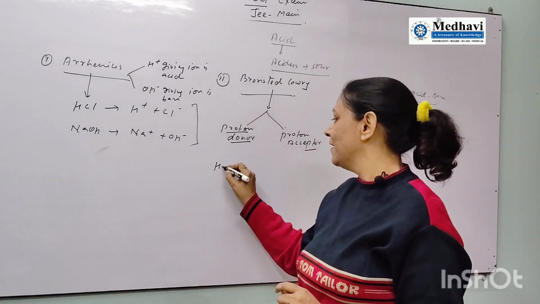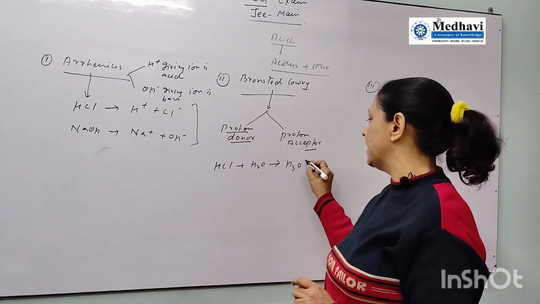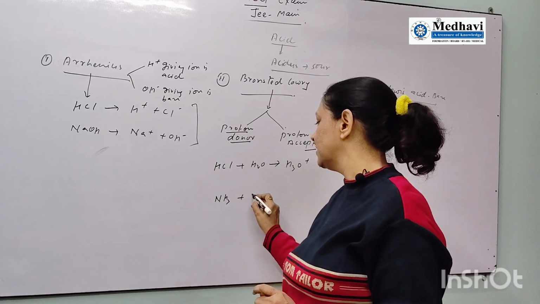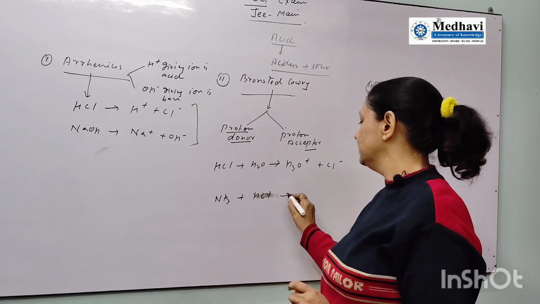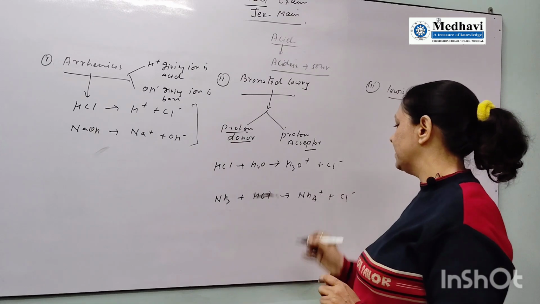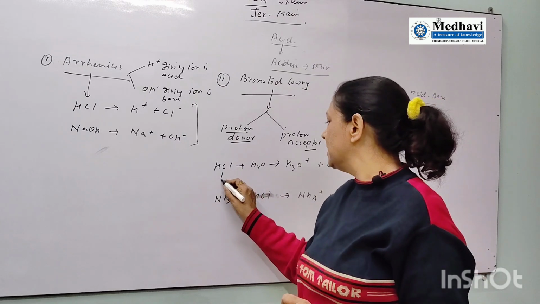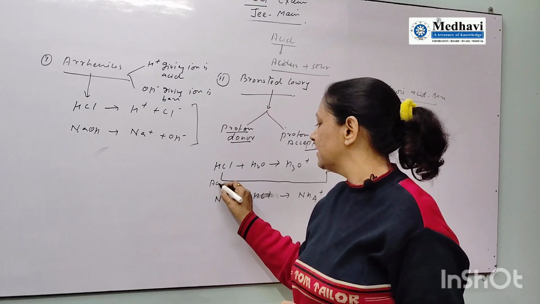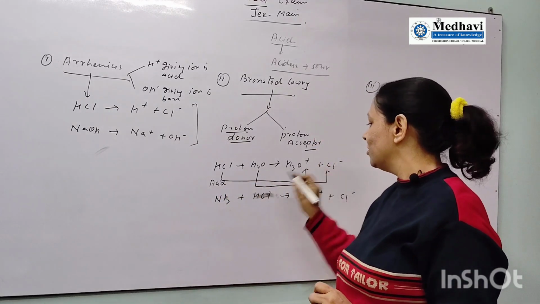For example, HCl reacts with water. It gives H3O plus ion and Cl minus ion. NH3 reacts with water or HCl. It gives NH4 plus and Cl minus. So here HCl is donating a proton and turns to Cl minus, so it is an acid. H2O is accepting a proton, so it is a base.